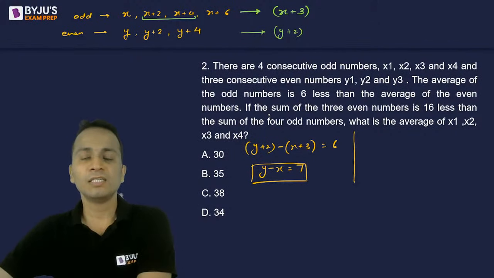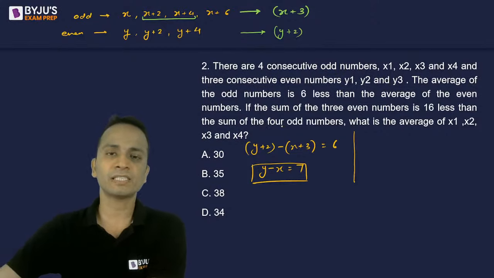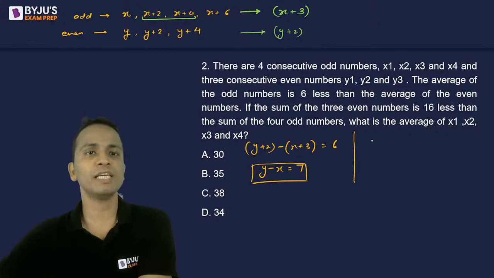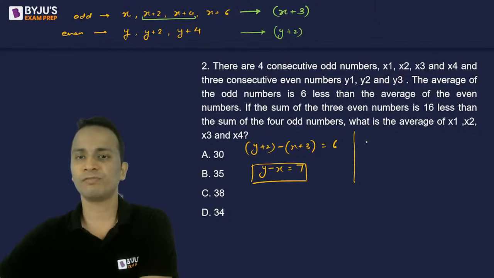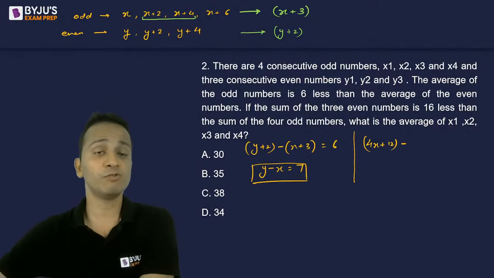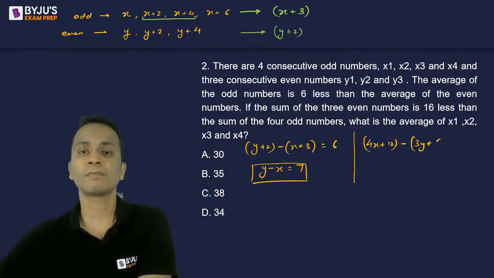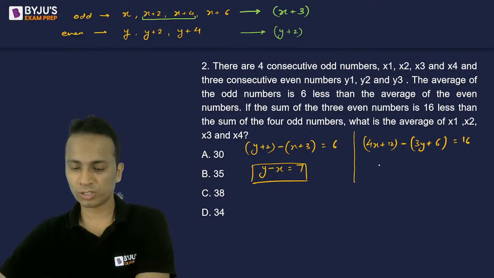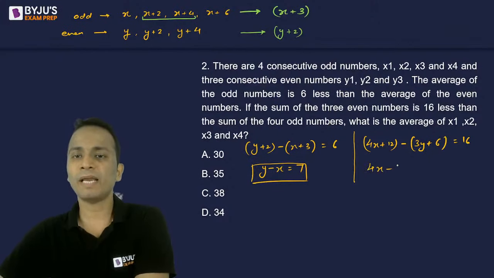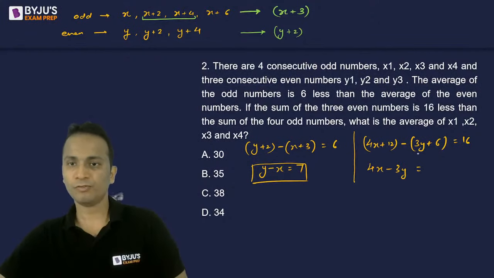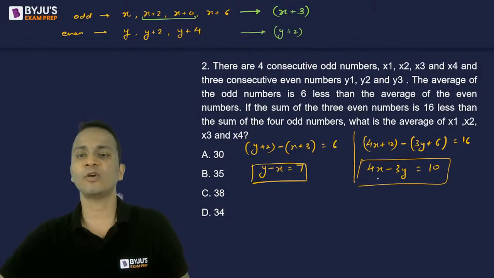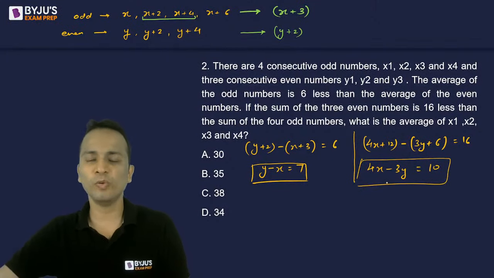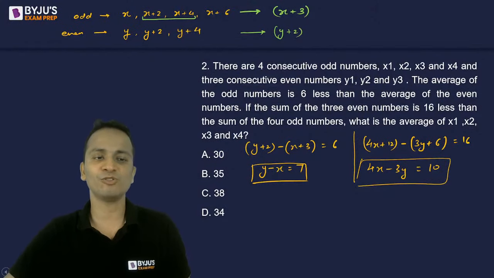It says that the sum of three even numbers is 16 less than the sum of four odd numbers. So the sum of four odd numbers, simple, just add, will be 4x plus 12, minus the sum of even numbers, which will be 3y plus 6, is equal to 16. So simplifying this, 4x minus 3y is equal to 4 plus 6, that is 10. Okay, so this is the second equation. Now you have two equations in two variables. We can solve them and get the values of x and y.